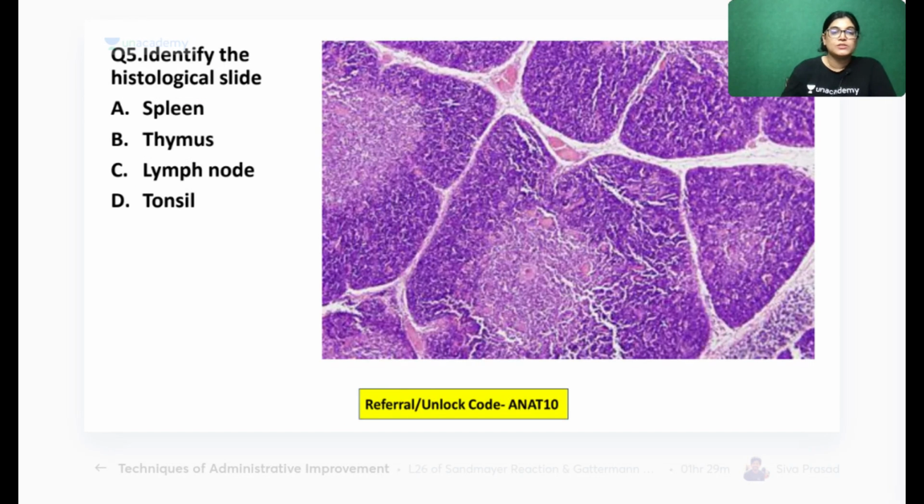Okay, identify the histological slide. Don't worry, if you mark wrong also, I am there to explain. So just identify this histological slide. Whether it is spleen, thymus, lymph node, or tonsil, your time starts now. Take your time. I will increase the time to 30 seconds and mark the correct answer.